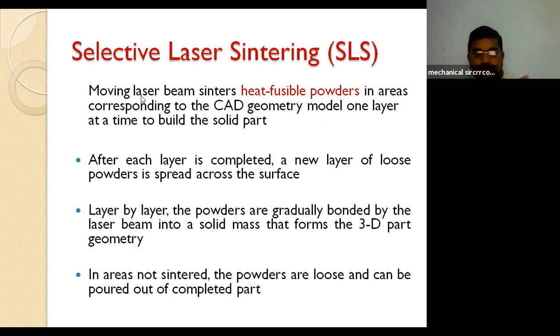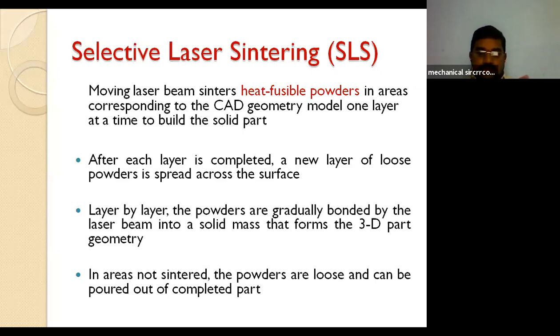Here the laser beam is going to move and heat fusible powders in the areas corresponding to CAD geometry. As in the previous methods, here also the CAD geometry models will be generated and modeled layer by layer, and the build cycle is completed for one layer.